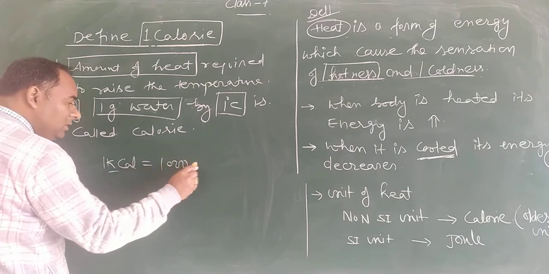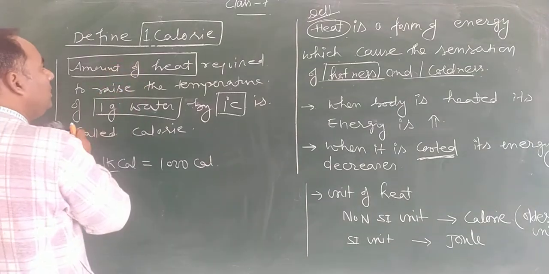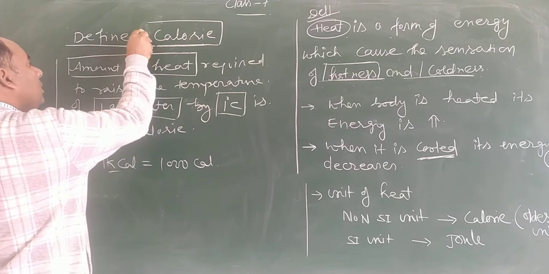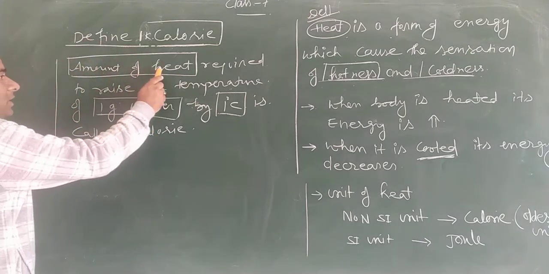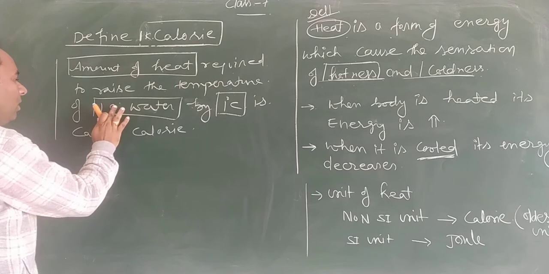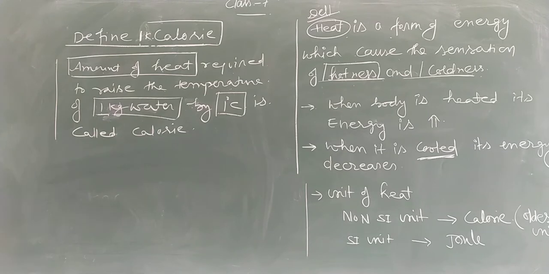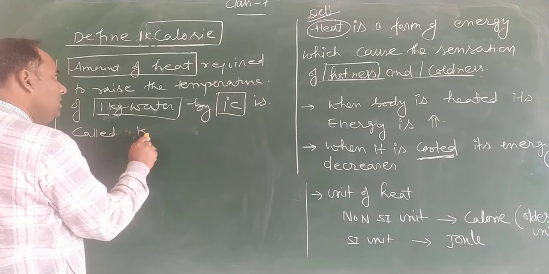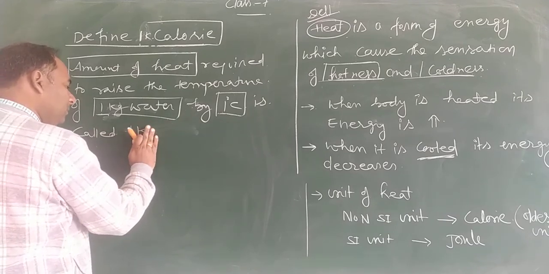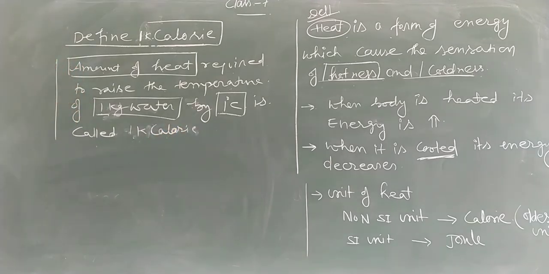The value of K is 1000 calories. So 1 kilocalorie is the amount of heat required to raise the temperature of 1 kilogram of water by 1 degree centigrade. So this is your definition of calorie.